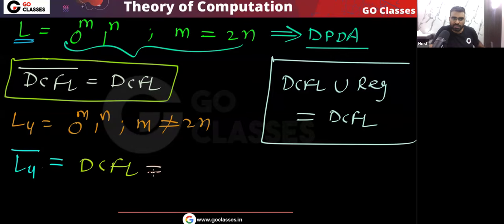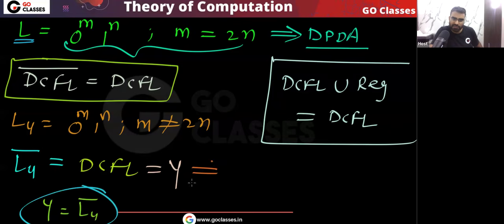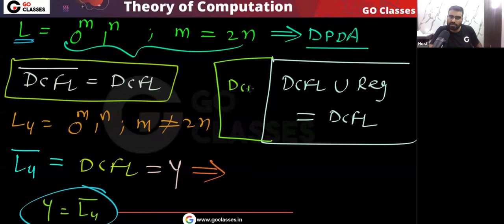Okay, for a moment, this L4 complement, let me call it some other language, for example, let me call it Y. So you can see Y is basically L4 complement. Is this clear? I am writing L4 complement equal to Y. So you tell me, if Y is DCFL, then what will be Y complement? DCFL complement is DCFL, that you already know. So let me write it here. DCFL complement is equal to DCFL.